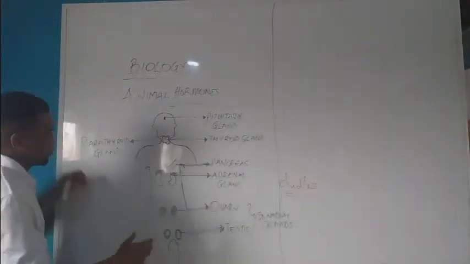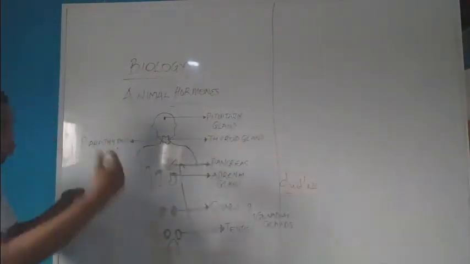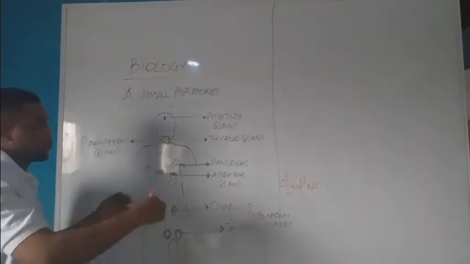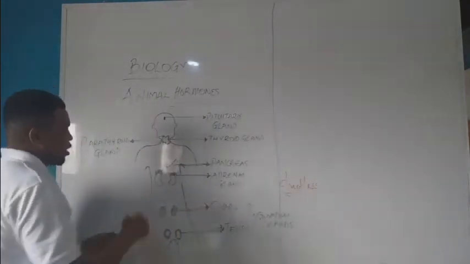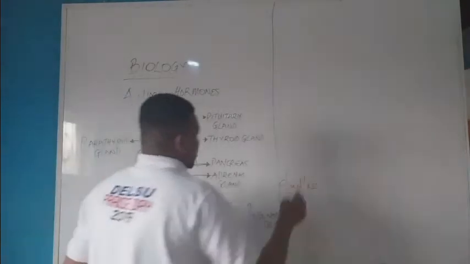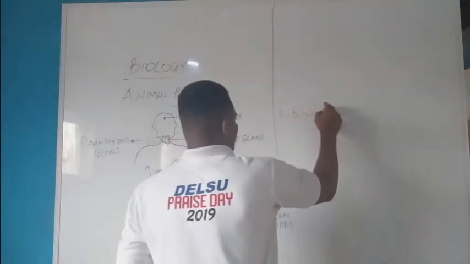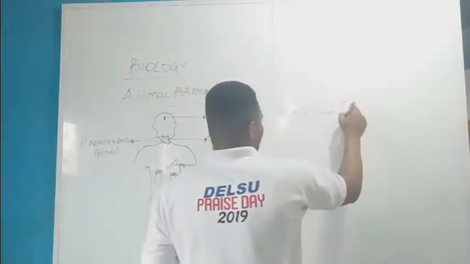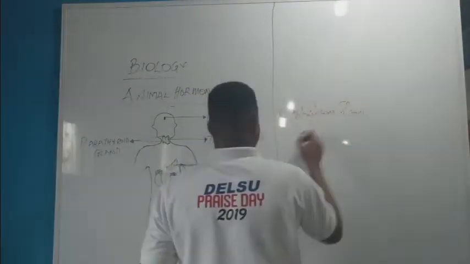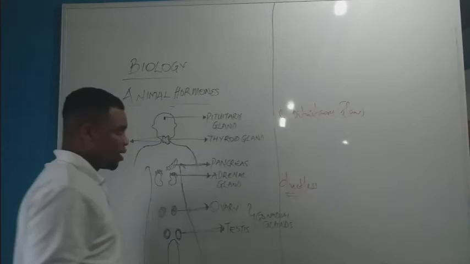Now, look at this diagram. The diagram explains the location of the types of endocrine glands found within the body. The first one we have is what? The pituitary gland. The first is the pituitary gland, which is this.